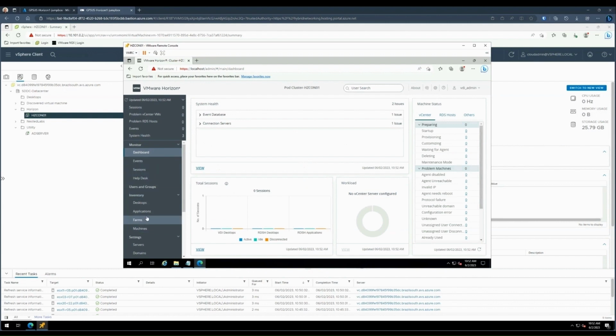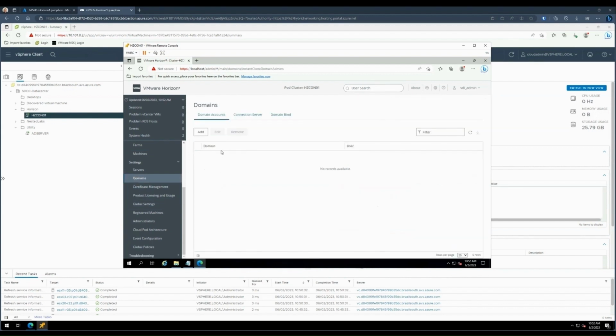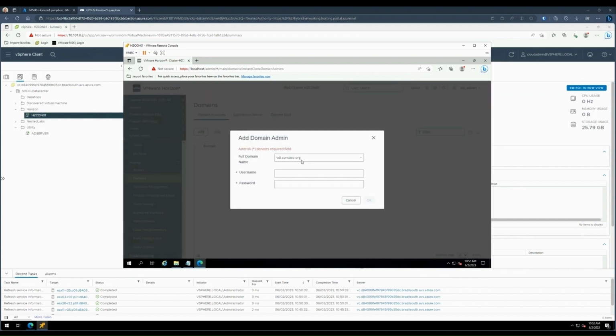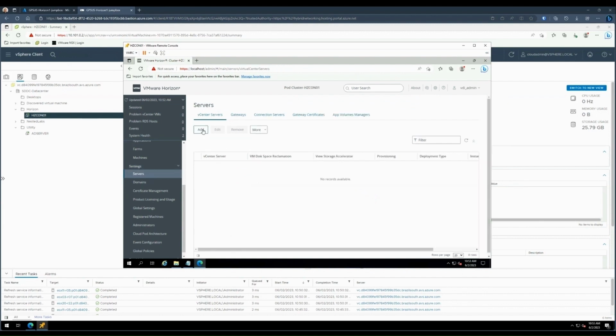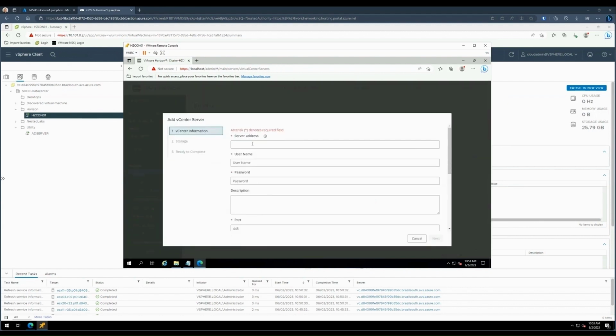For the next steps, we want to make sure we add our Active Directory domain credentials to manage the machines so that these can be joined to the domain and users can log into the portal. So we go to Domains, click Add. Our domain is vdi.contoso.org. We input our domain credentials and click OK. Now it has access to our Active Directory environment.